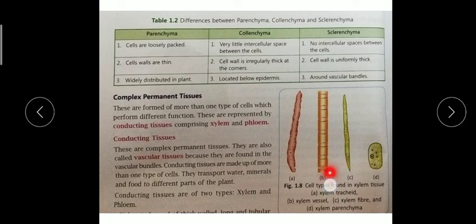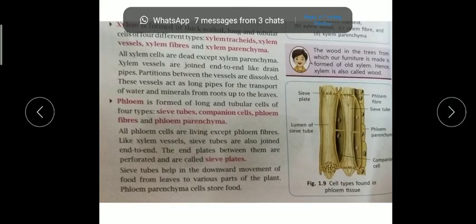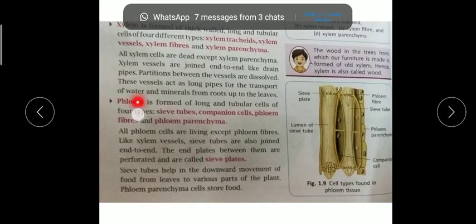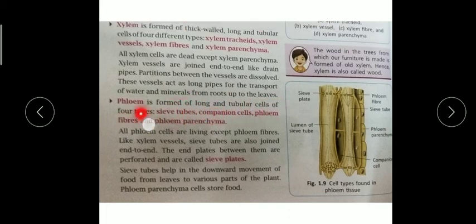What is the main function of this xylem tissue? It provides water and minerals to different parts of the plant body. Whenever we water the plant, the roots absorb water and minerals and distribute them through this xylem tissue all over the plant body: shoot, branch, everything. So they are interconnected. Underline this line: these vessels act as a long pipe for the transport of water and minerals from root up to the leaves.